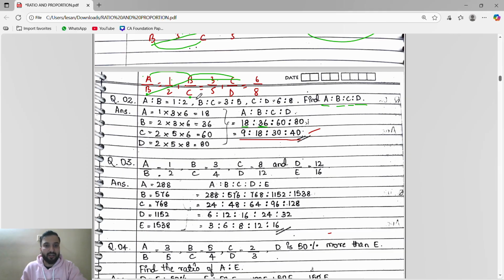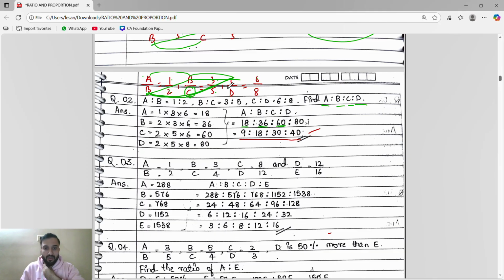Now we have to find C. Where is C? C is in the denominator. So we'll come from B to C, then again C here, C to C. Whatever we are finding, we will reach till that point. Then if the value is in the numerator, we will move on the numerator. If you are finding C, first of all we come to C, then its value is present in the numerator, so we move on the numerator and continue. So B to C, then C to C means 2 into 5, 10, 10 times 6 is 60.